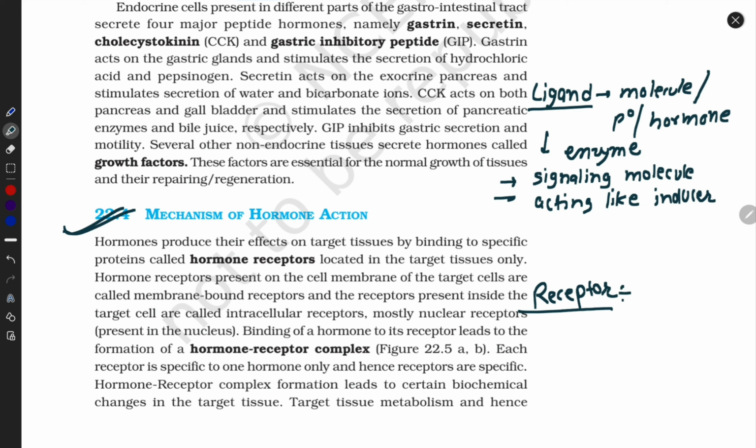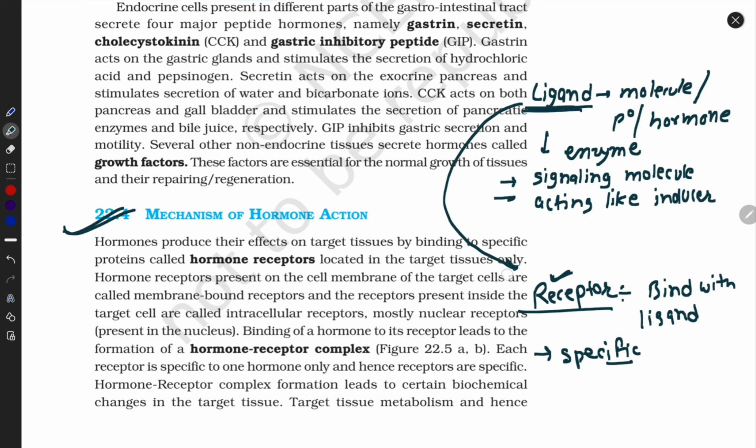And let's talk about receptor. What are receptors? They bind with their desired specific ligand. The ligand must be specific for them. So the ligand is released and reaches its target organ, and the target organ already contains its specific receptor. So the ligand binds with its receptor and gives a signal, a message, to conduct its signaling.